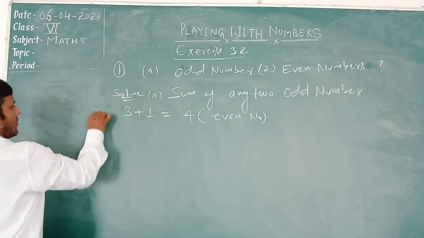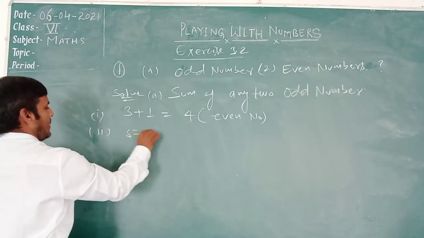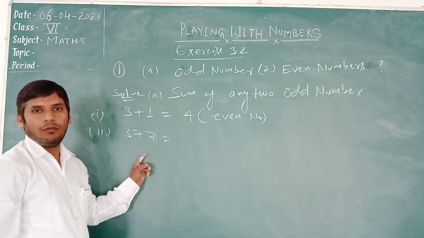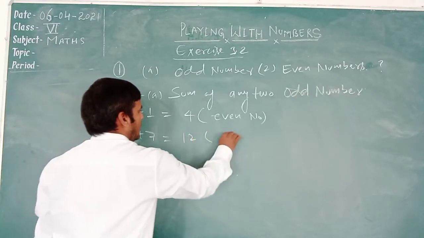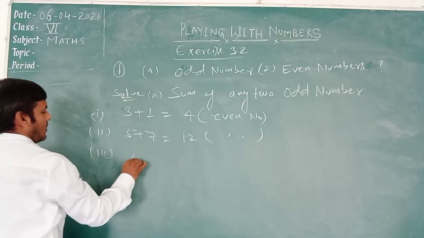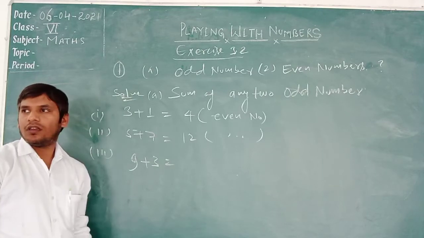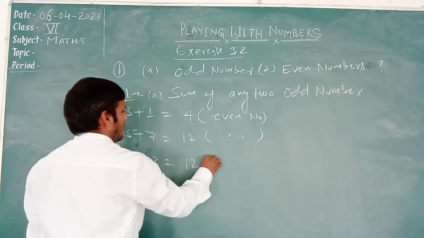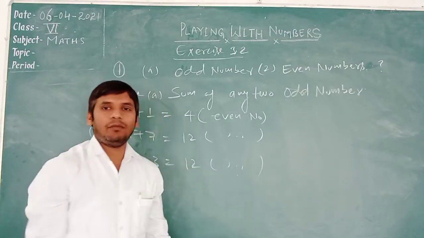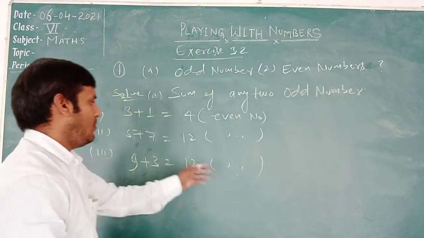Second, 5 plus 7. 7 plus 5 is equal to 12. It is also an even number. Third one, 9 plus 3. 9 plus 3 is 12. It is also an even number. It means the sum of any two odd numbers we always get an even number.